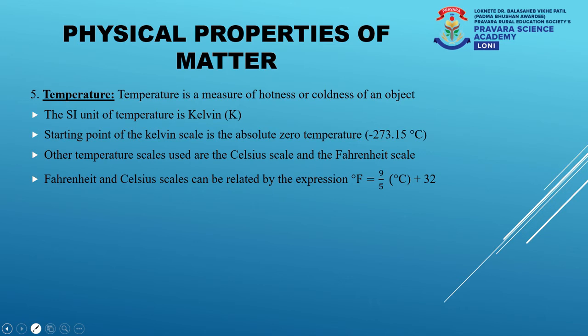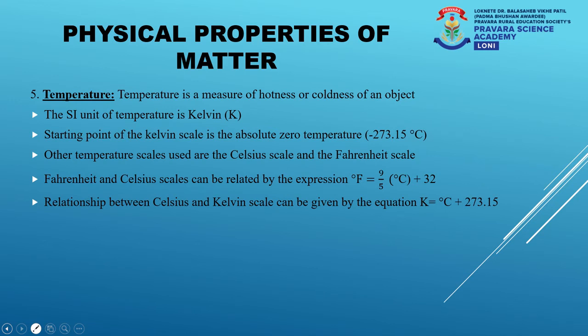If you interchange the values, you will get the values of degree Fahrenheit and degree Celsius. Moving ahead, the relation between Celsius and Kelvin scale can be given by the simple expression that Kelvin is equal to degree Celsius plus 273.15. It means if you have to convert degree Celsius into Kelvin, you just have to add 273.15 to the temperature that is given in degree Celsius.